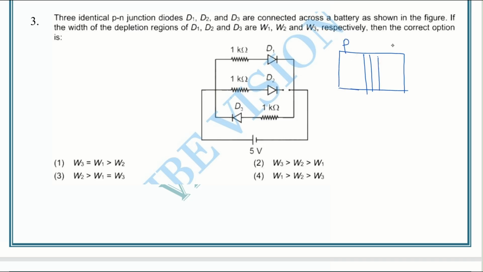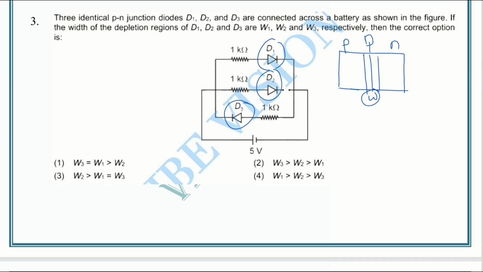If this is P, this is N, and this is the depletion layer. So it is asked if the width of the depletion layer is W, then there are three identical PN junction diodes. We can say that junction or diodes, both are same. So what we have been asked is to rearrange them with their width.